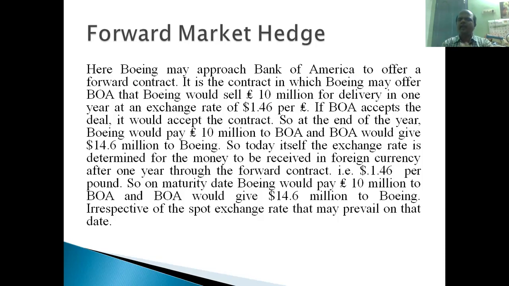So Boeing Corporation approached the Bank of America and they made the deal. After 1 year, on the day 15th May 2021, I'll be giving 10 million pounds to you, right? So what Bank of America has to do is pay $14.6 million for this 10 million pounds, right? It's almost coming to $1.46 per pound. If Bank of America accepts this deal, it becomes a forward contract, right? This is the way Boeing will hedge the exchange rate fluctuation risk.